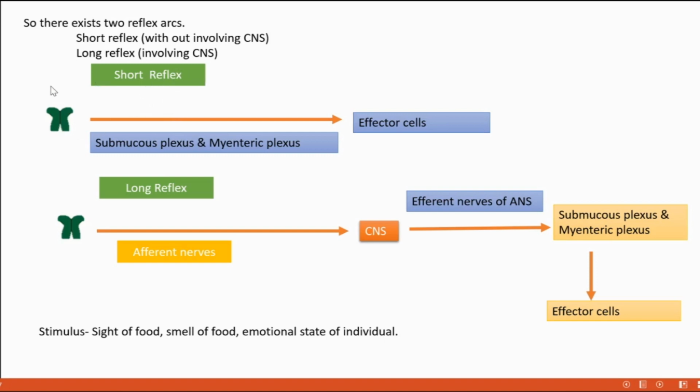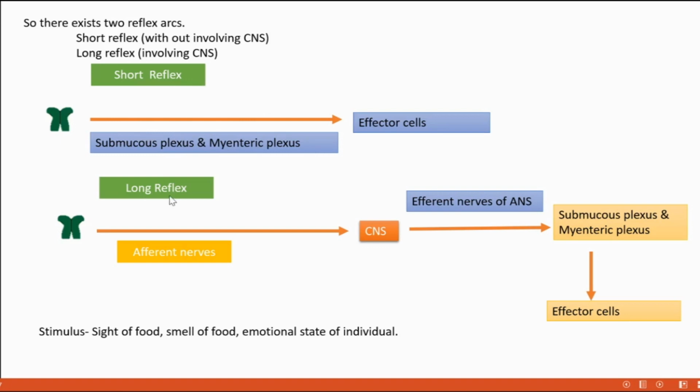Upon receiving the stimulus by the receptor, that stimulus is passed to the submucous plexus and myenteric plexus, and it is then conveyed to the effector cells. Effector cells means the cells that need to act on the food. That may be glands or muscles. It's a very short pathway. There is no involvement of the central nervous system. So it is called a short reflex.